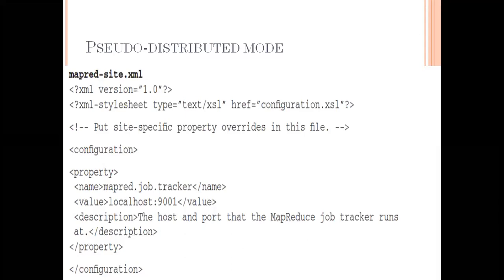See this description: the host and port that the MapReduce job tracker runs at. Here the job tracker takes care of the MapReduce function. We already know how the job tracker and task tracker perform. So in the second part, of the total five parts, the fourth and fifth are going to be configured each and every.